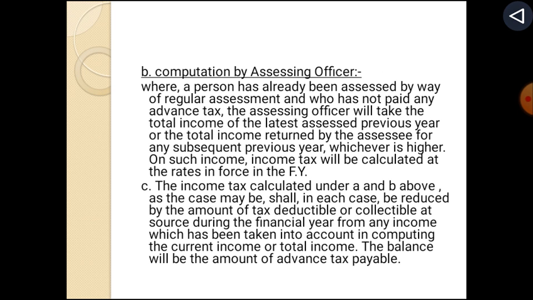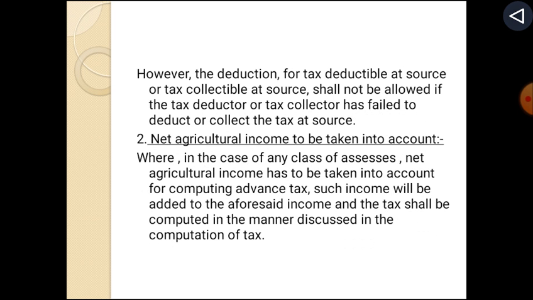The income tax calculated under A and B above, as the case may be, shall in each case be reduced by the amount of tax deductible or collectible at source during the financial year from any income which has been taken into account in computing the current income or total income. The balance will be the amount of advance tax payable. However, the deduction for tax deductible at source or tax collectible at source shall not be allowed if the tax deductor or tax collector has failed to deduct or collect the tax at source.